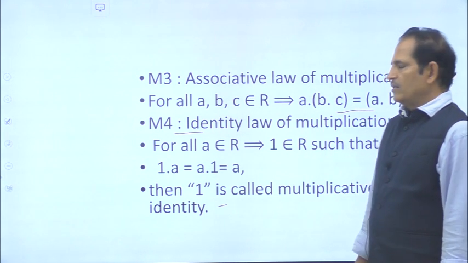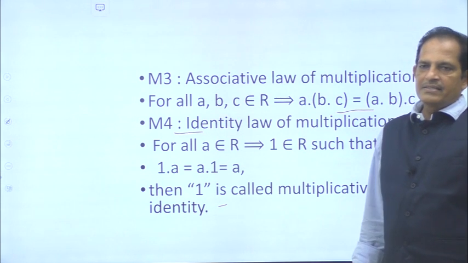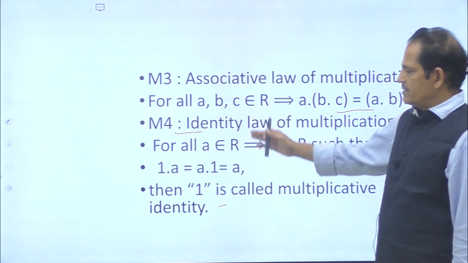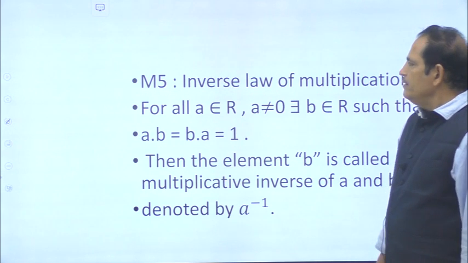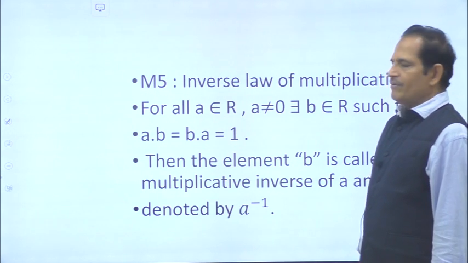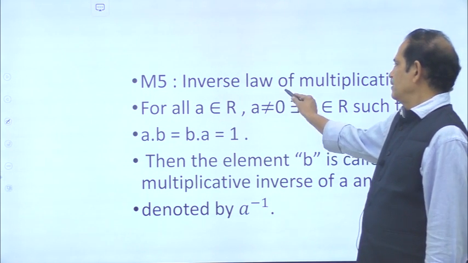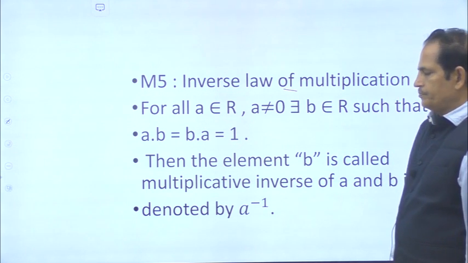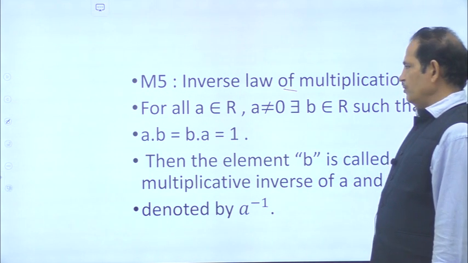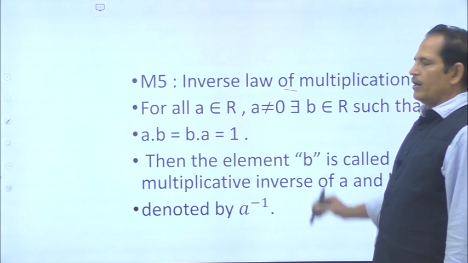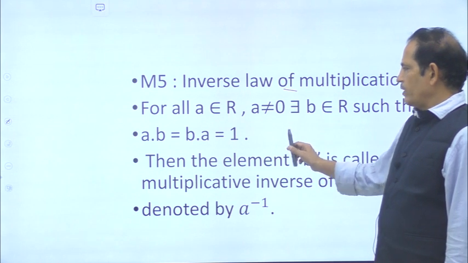So now we are discussing the ordered field. We have discussed various additive properties, and now various multiplicative properties. Then M5, inverse property of multiplication, or inverse law of multiplication. For all a belonging to R, a not equal to 0, there exists b belonging to R such that a · b is equal to b · a is equal to 1.